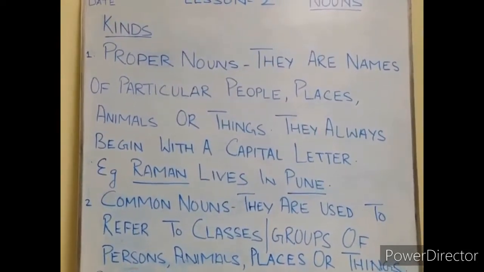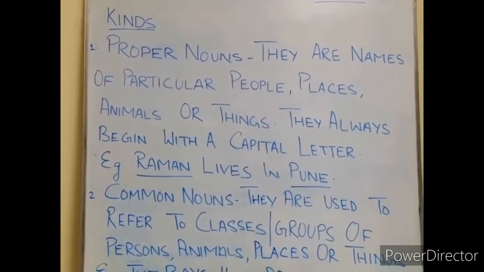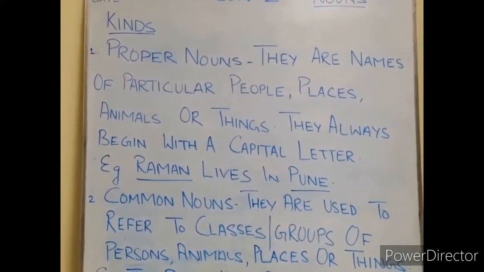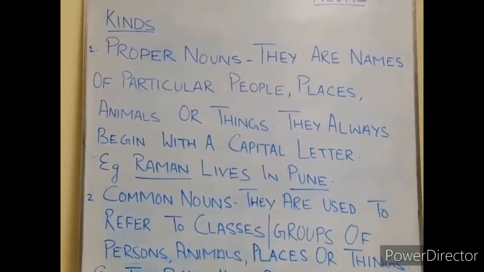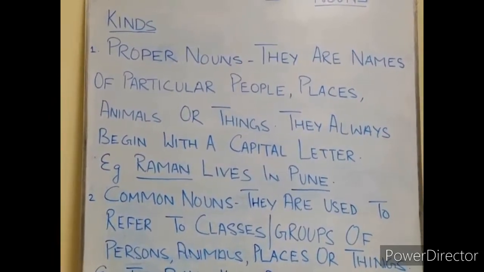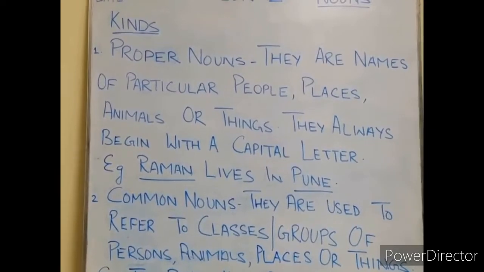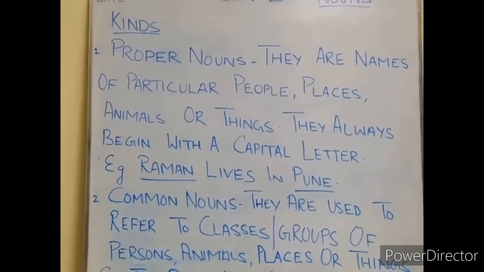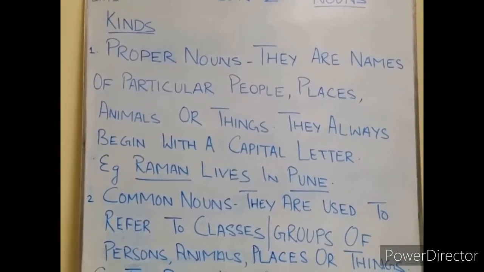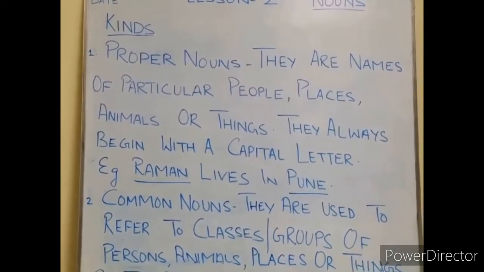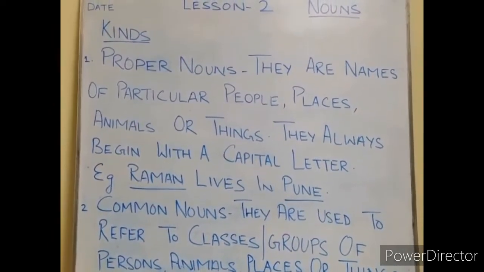Now we will be studying about kinds of nouns. The first kind, proper nouns. I have already explained, proper nouns are names of a particular person, places, animals or things. They always begin with a capital letter. I am repeating once again.